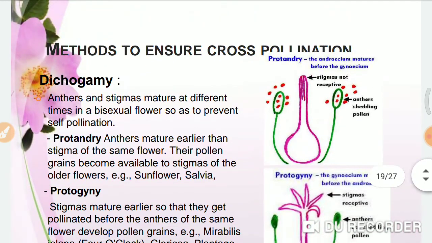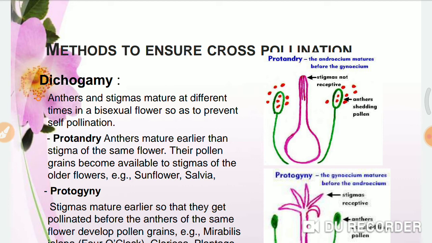Okay. Now there are some methods to avoid cross pollination. One thing I want to tell you, there are some flowers called cleistogamous flowers. In cleistogamous flowers, the flower is bisexual. Both male reproductive part and female reproductive part, androecium and gynoecium, are present in this flower. And this flower remains closed till the pollination takes place.